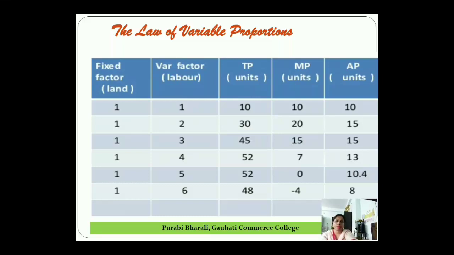So with the help of this table, we can find out the relationship between total product, marginal product and average product. So this is very important for the law of variable proportions to understand the relationship between total product, marginal product and average product. So that's why I will explain you with the help of the table.